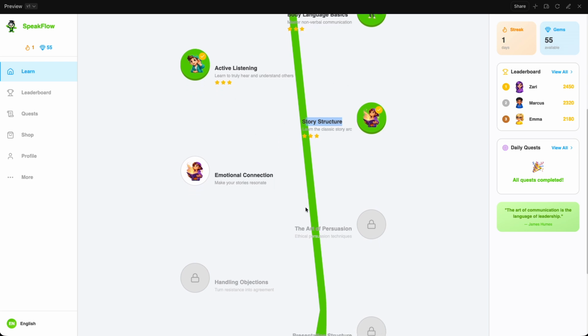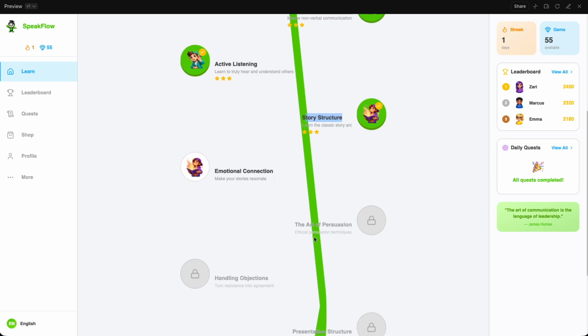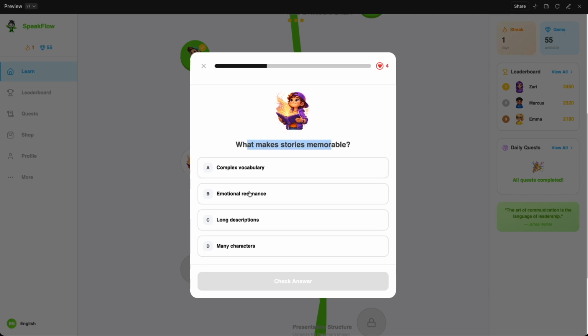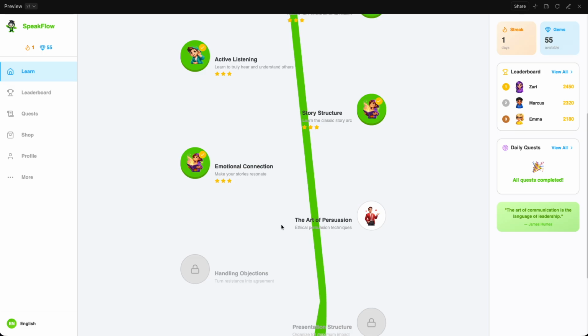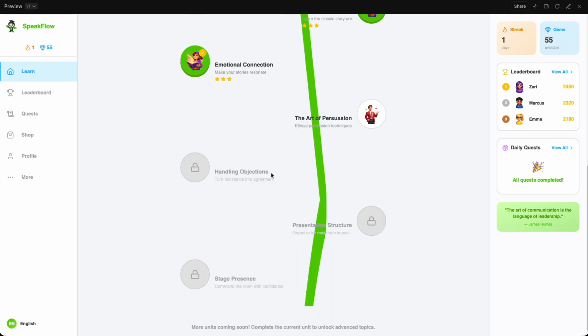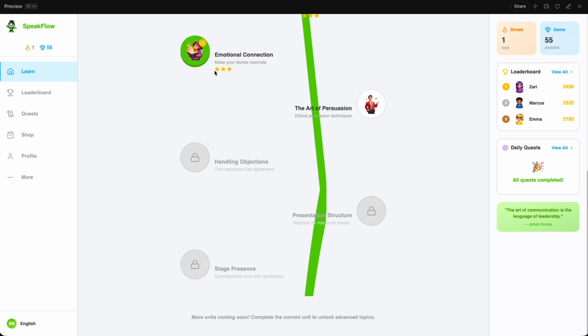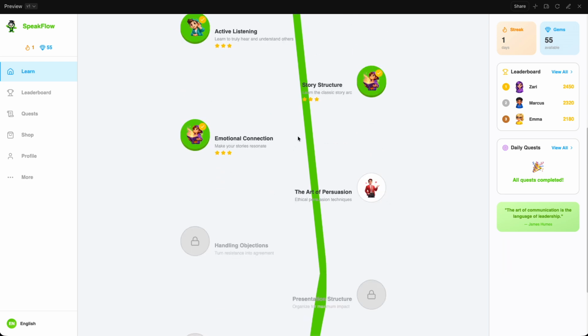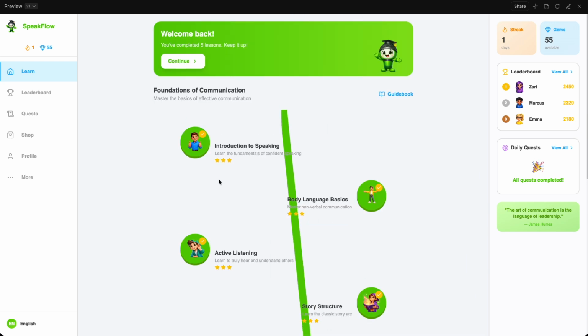This is also like a design error. Look at this tree. Progress tree is going behind this text, and that becomes very hard to read. I got the questions wrong, but I still got 3 stars for that. Again, it shouldn't be. I should have gotten maybe 1 star, only 1 out of 3 correct. And you need to get 3 out of 3, or at least 2 out of 3 to move on. So again, not perfect, but it's still very cool and visually looking very, very similar to Duolingo.